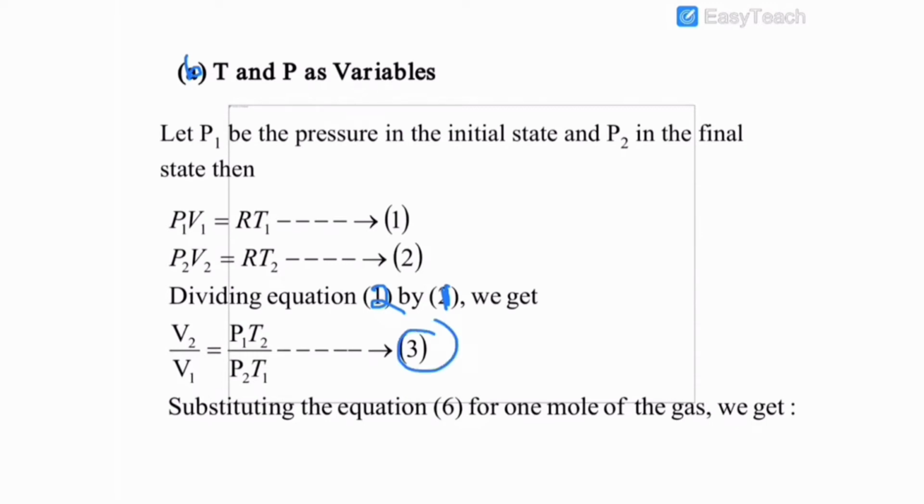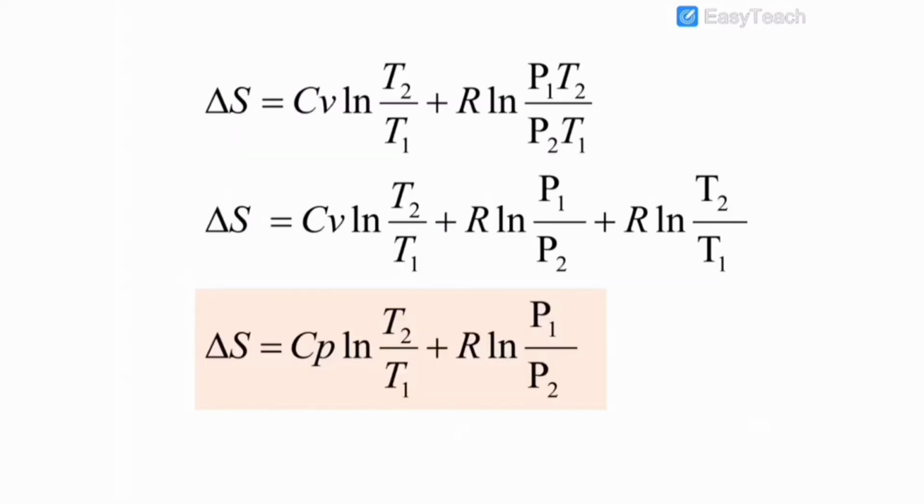Substituting this value in equation number 6, we get delta S is equal to Cv ln T2 by T1 plus R ln P1 T2 divided by P2 T1. On rearranging this equation, delta S is equal to Cv ln T2 by T1 plus R ln P1 by P2 plus R ln T2 by T1. Then finally, delta S is equal to Cp ln T2 by T1 plus R ln P1 by P2.